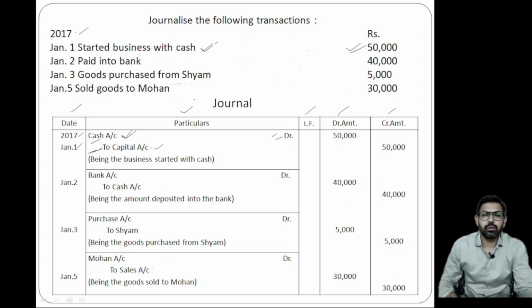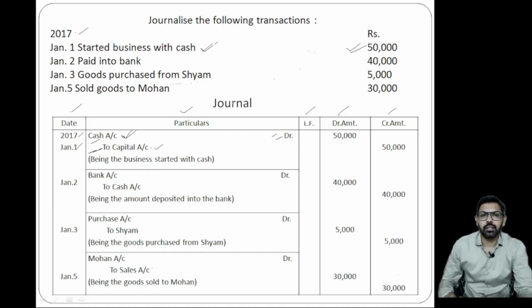Because when you invest some money in business, it becomes capital. Business always thinks of itself as separate from you. You are giving cash to the business, so the business will treat this cash as a liability for itself, because one day the business will return this amount to you or generate revenue for you.